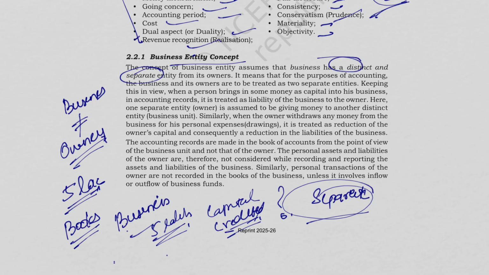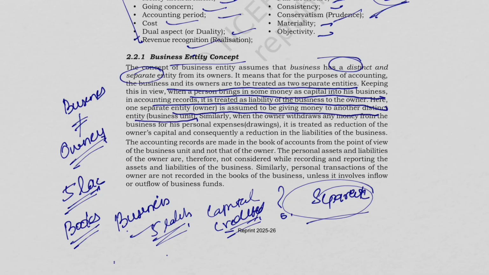For the purpose of accounting, the business and its owner are to be treated as two separate entities. Keeping this in view, when a person brings some money as capital into his business, in accounting records it is treated as a liability of the business to the owner, like in capital we are recording. Here, one separate entity is assumed to be giving money to another distinct business entity. So our owner is giving to our business. Both are two separate entities.